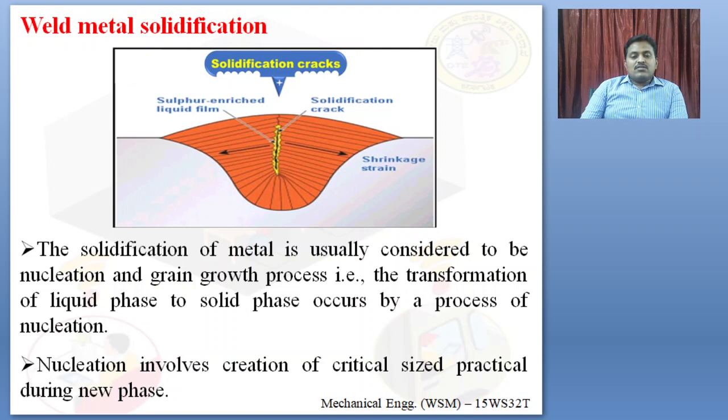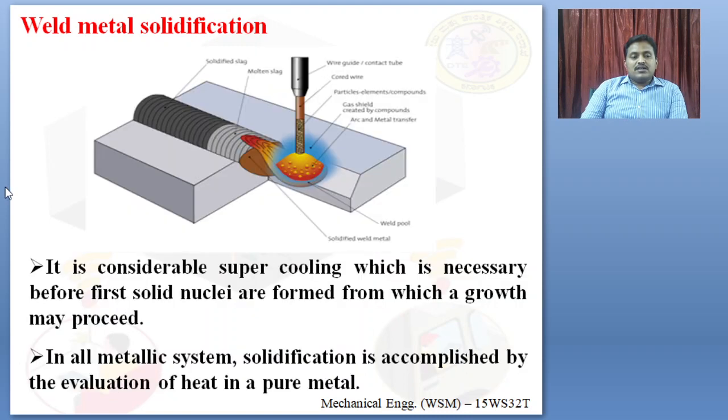The last topic is weld metal solidification. It is considerably a supercooling process which is necessary before the first solid nuclei are formed and growth may proceed. So what is weld metal solidification? It is the process of cooling the metal. Once the welding is done, the metal cools slowly. During this cooling, the grain growth will proceed together.